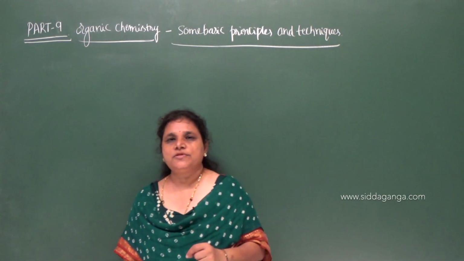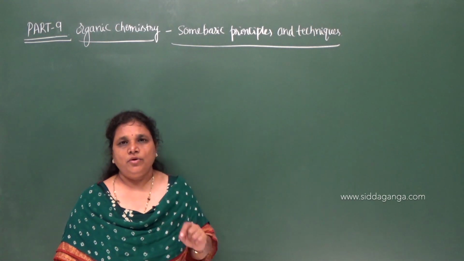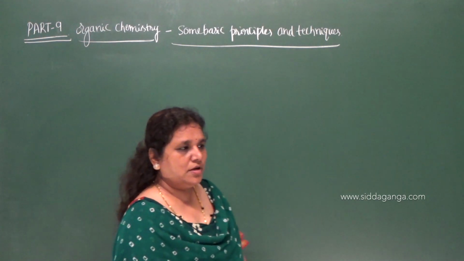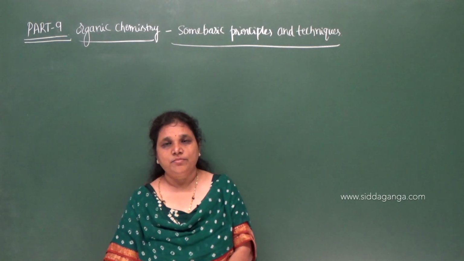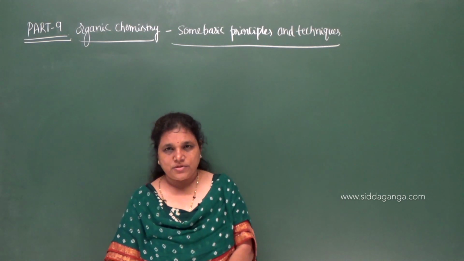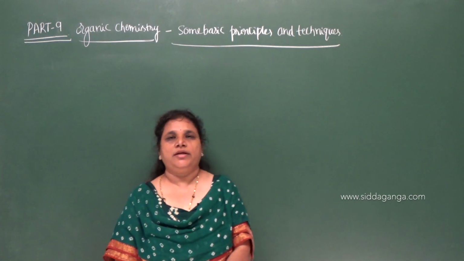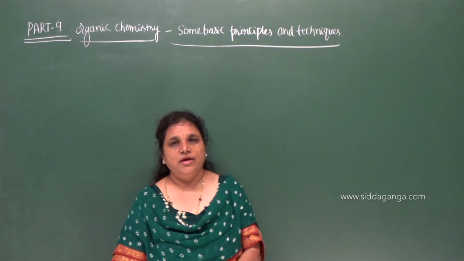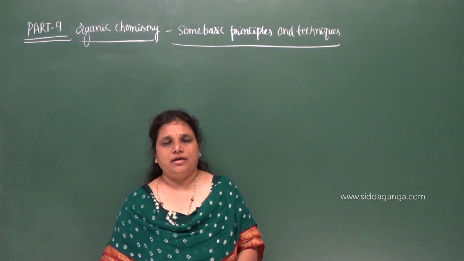Broadly, organic compounds are classified into two types based on carbon skeleton. Open chain compounds, they are also called aliphatic compounds, and closed chain compounds, they are also called cyclic compounds or the ring compounds. So on the basis of nature of the carbon chain, whether it is open chain of carbon atoms or the ring structure of carbon atoms, we can classify it into aliphatic and the cyclic or the closed